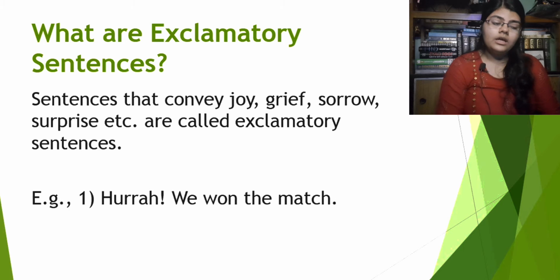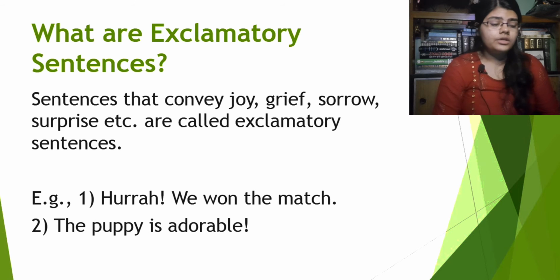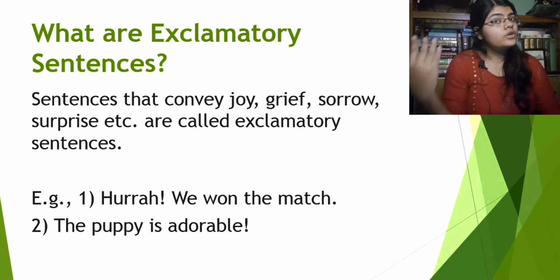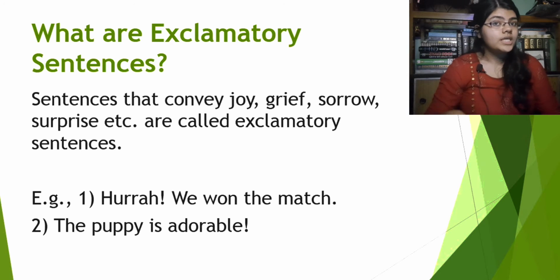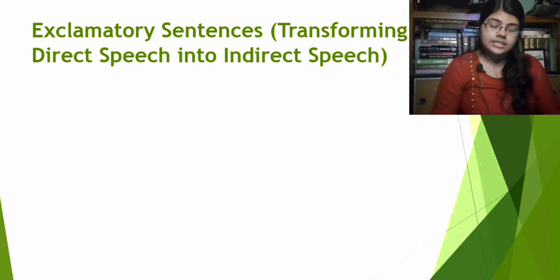First example, hurrah, we won the match. The next one, the puppy is adorable. So the two examples, both of the sentences express the feeling of joy. So these two examples are the examples of exclamatory sentences. Alright, now what's the next part? Let's see. Exclamatory sentences, transforming direct speech into indirect speech.